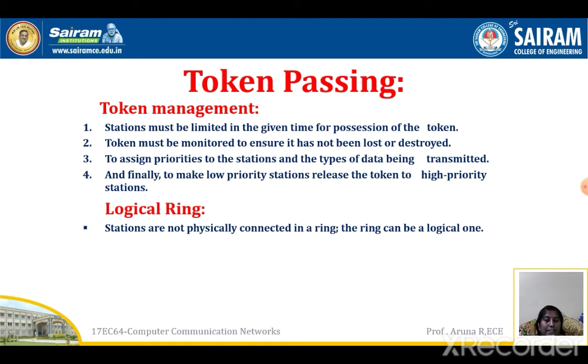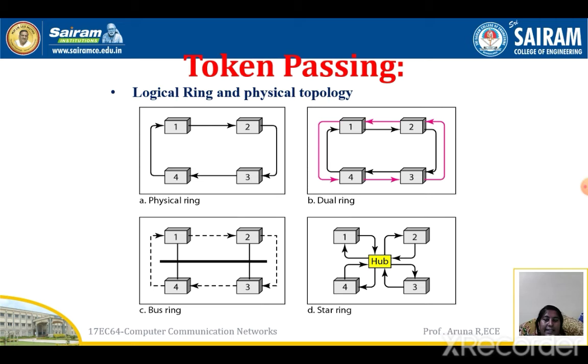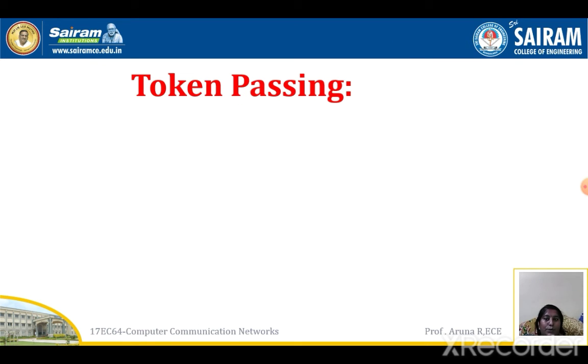Stations are not physically connected in a ring. The ring can be a logical one, that is, an imaginary ring. Four different structures are there here. In the physical ring, stations 1, 2, 3 and 4 are connected using a single ring. Dual ring means there are two ways of connection. Then there is the bus ring. When a bus is there, the stations are connected in a bus, but logically it works like a ring. This is a star ring. By seeing the structure, you can see the physical ring, dual ring, bus ring and star ring for token passing.